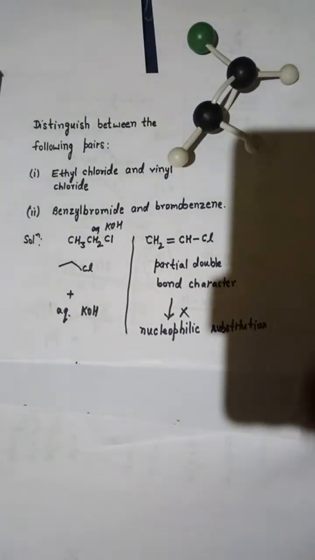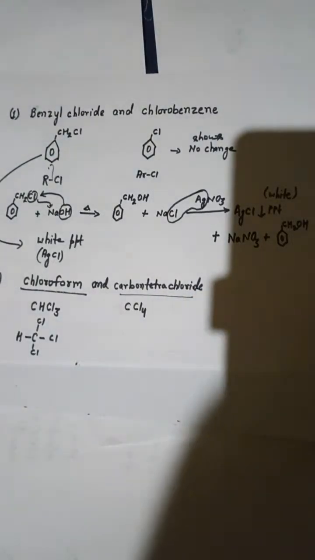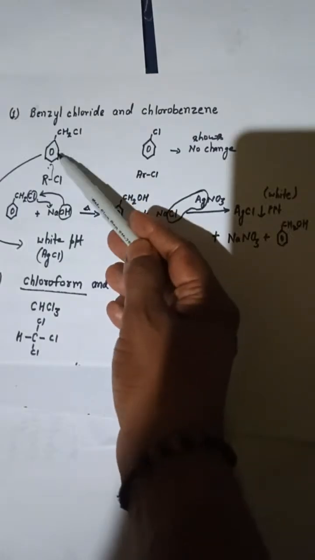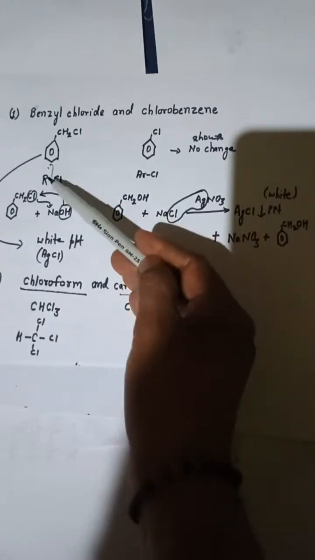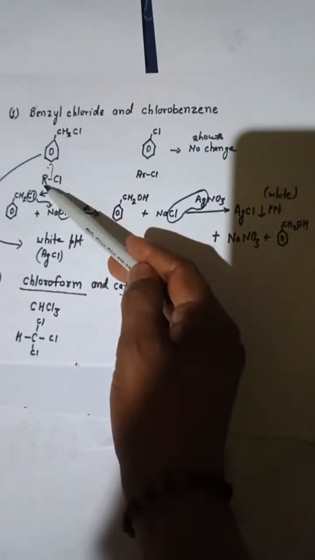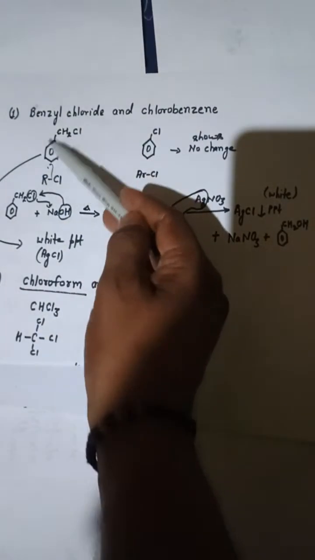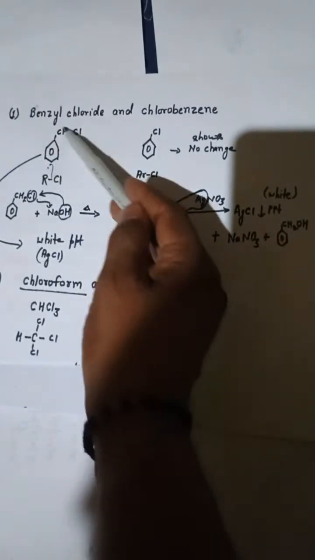Okay, so we will go for the other one, and that is here. You can see this benzyl chloride and chlorobenzene, we are going to distinguish them. So here this benzyl chloride is going to react with alkali. This benzyl chloride can be considered as an alkyl chloride. So here RCl is there instead of this benzene. Here we have CH2, यहाँ पे CH2 है, so that it is benzyl.